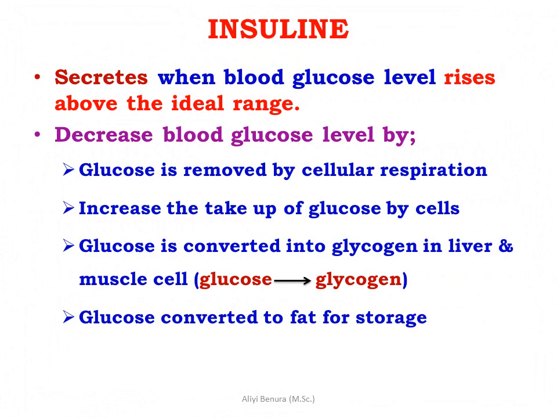Insulin is secreted when the blood glucose level rises above the ideal range. Insulin decreases the blood glucose level by increasing the uptake of glucose by cells, where glucose is used in cellular respiration. Glucose is converted into glycogen in liver and muscle cells. Glucose is also converted to fat for storage.